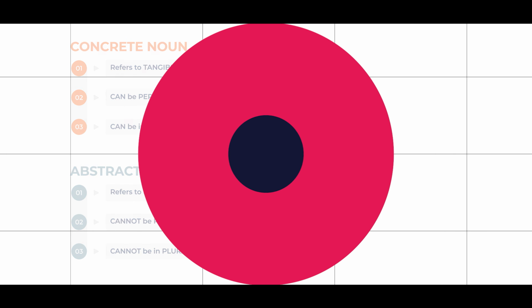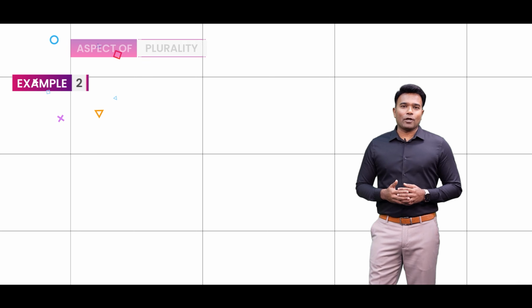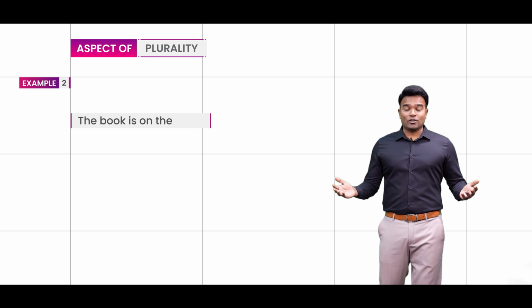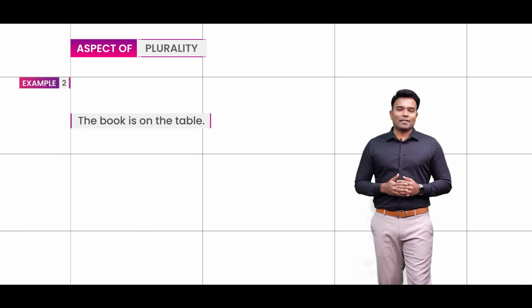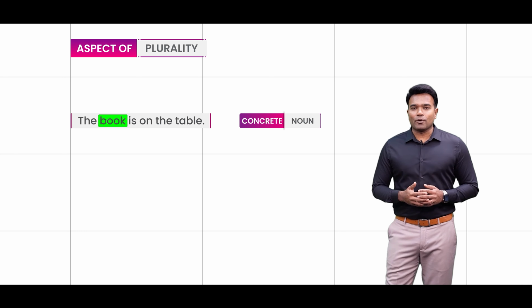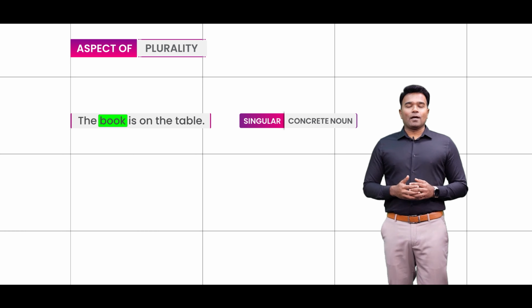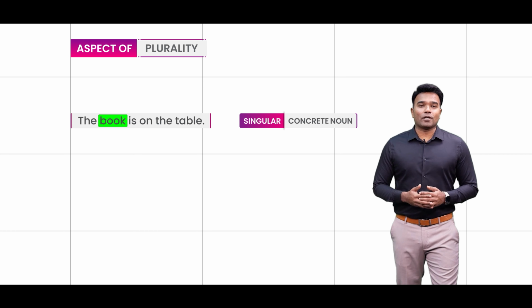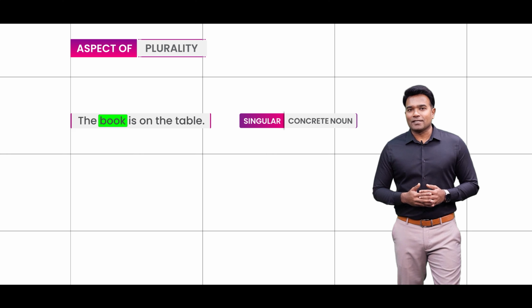I hope this point is now clear to you, but let me give you one more example to again substantiate this for you. Have a look at this sentence. The book is on the table. Well, in this sentence, book happens to be the concrete noun because it is tangible, no doubt, but it is a singular concrete noun because after all we are speaking about just one book in the sentence.